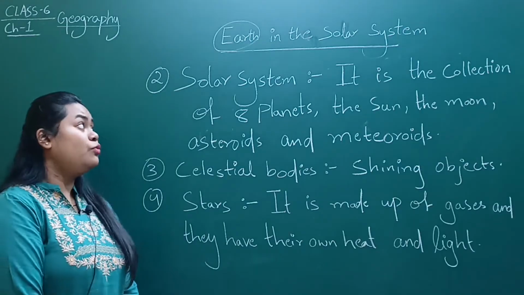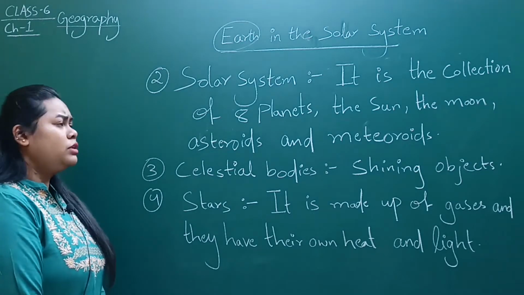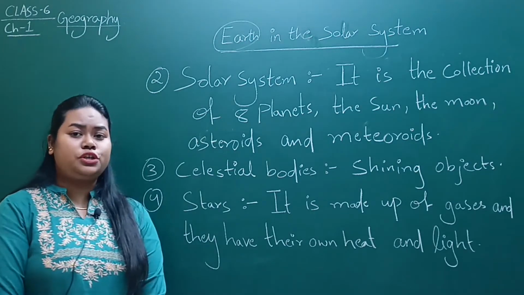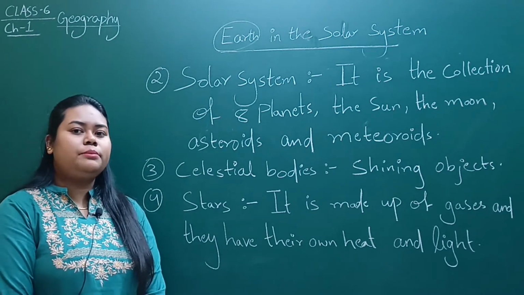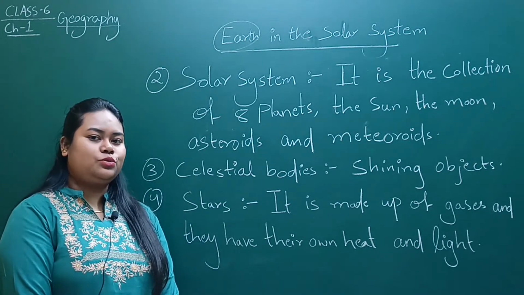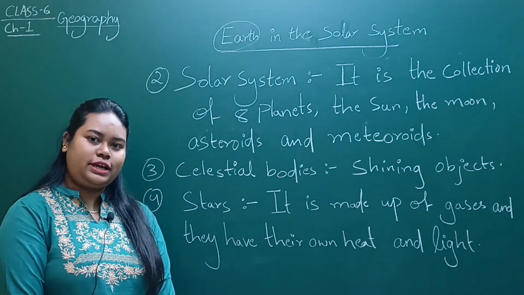Now we will learn what the solar system is. It is the collection of 8 planets, the Sun, the Moon, asteroids and many meteoroids. That is known as the solar system, right?